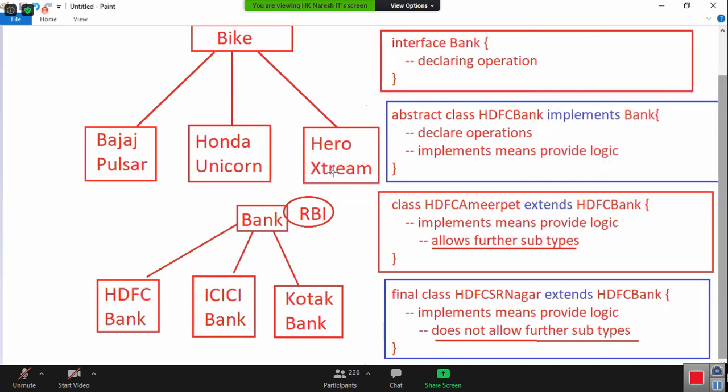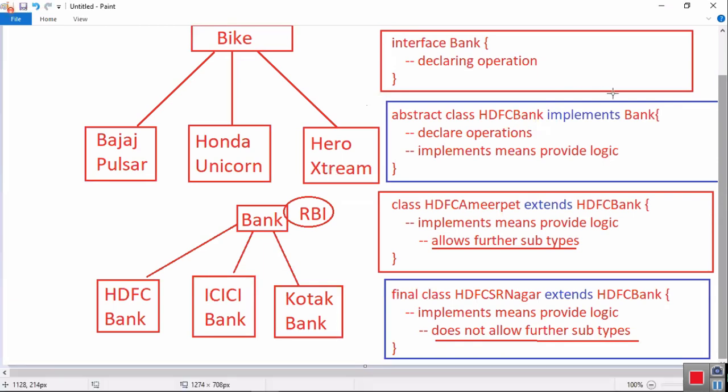Now, what is your doubt, Rajkumar? Yeah, extends and implements are Java keywords, right? Yes, for a concrete class, you just write the class keyword.